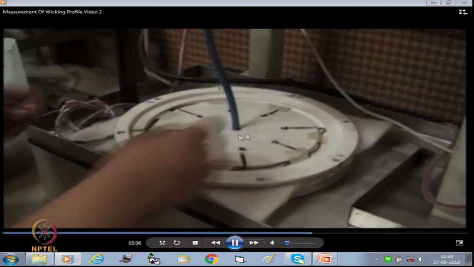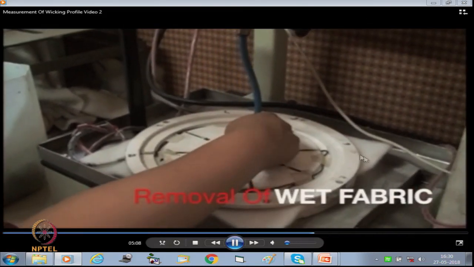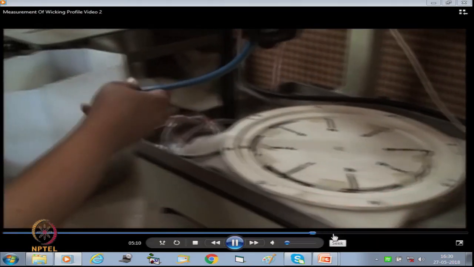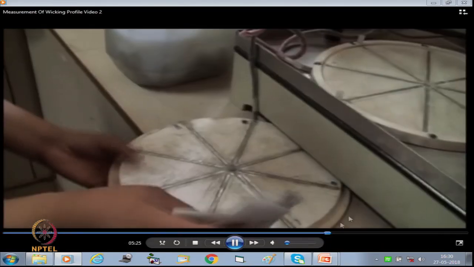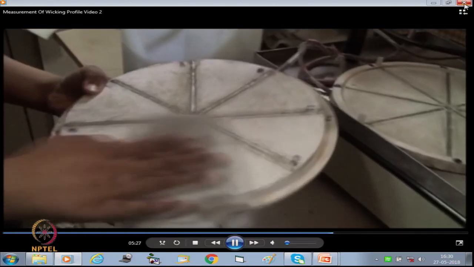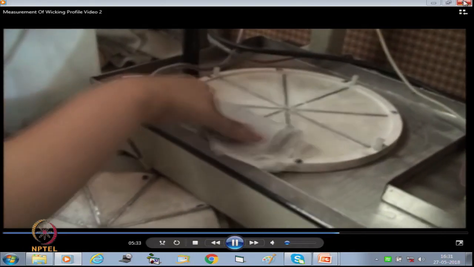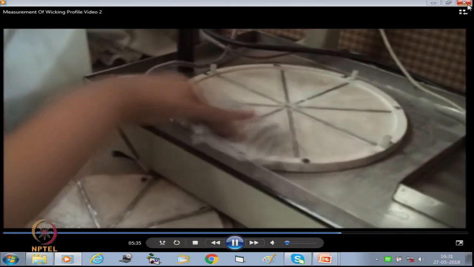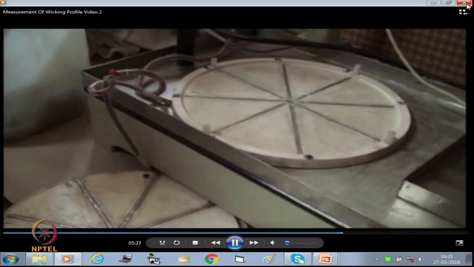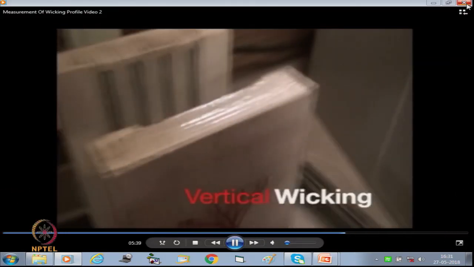Now, this is the water travel point. So, with time, in different directions, how the water is flowing, that can be measured. This is the instrument, and after every test we have to wipe out the excess water to eliminate any error.